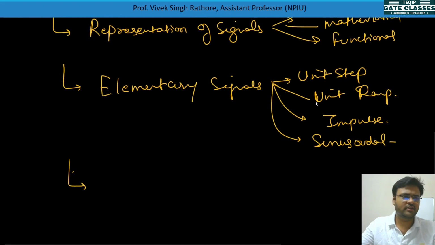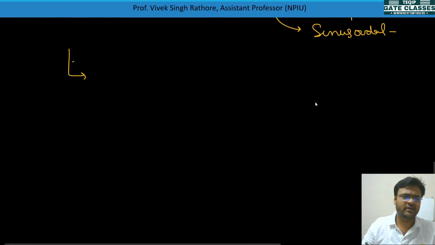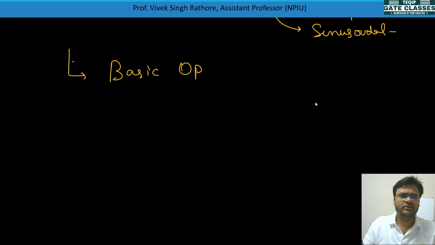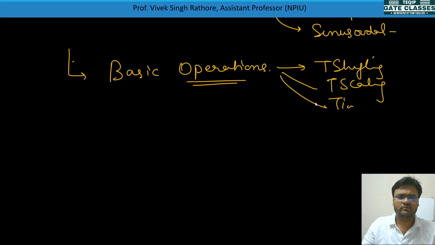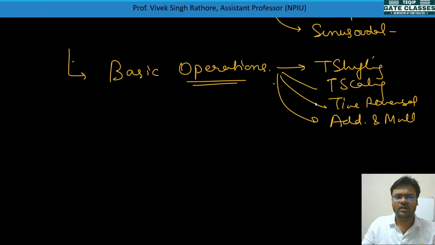Once we have seen how to represent signals and the basic signals, we will see what basic operations can be performed on a signal. Basic operations here means time shifting, time scaling, and time reversal, and also addition and multiplication of signals. All these topics we will see in this area.